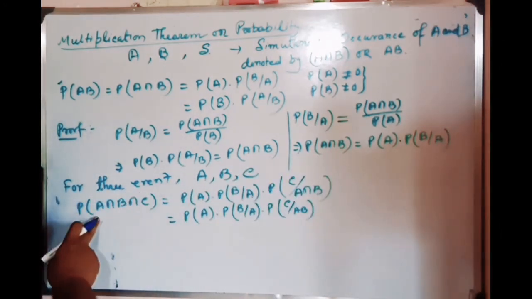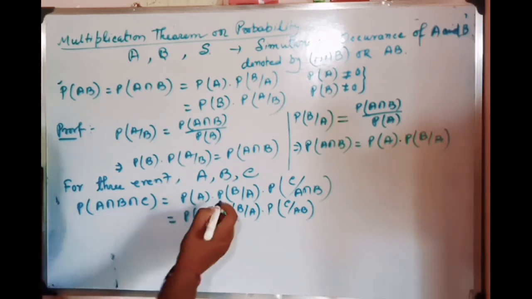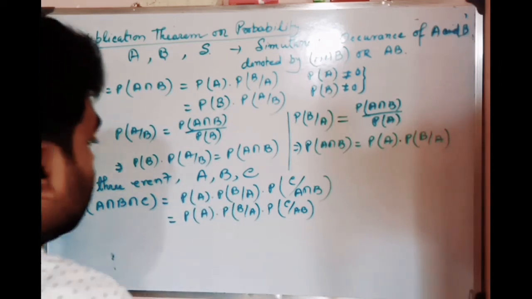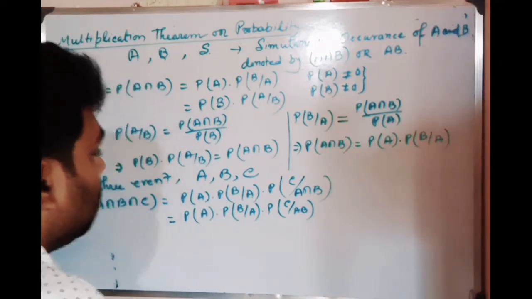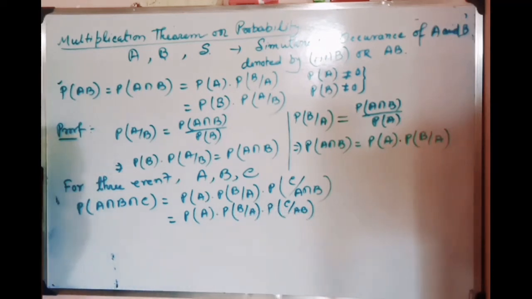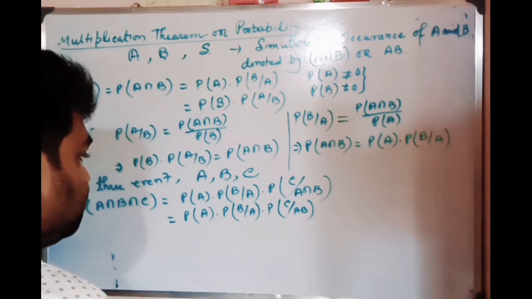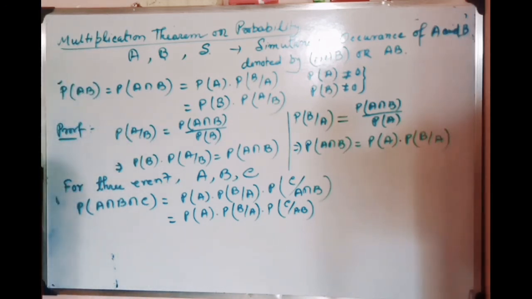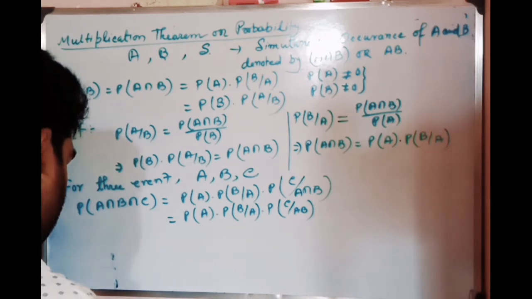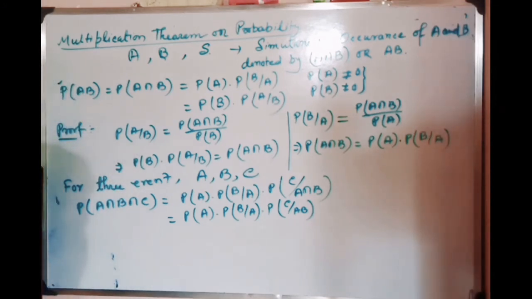For three events, if we take A intersection B intersection C, we get P(A) into P(B by A) into P(C by A intersection B), or P(A) into P(B by A) into P(C by AB). Okay, hope you understand it. Similarly, it goes up to 4 or more events.